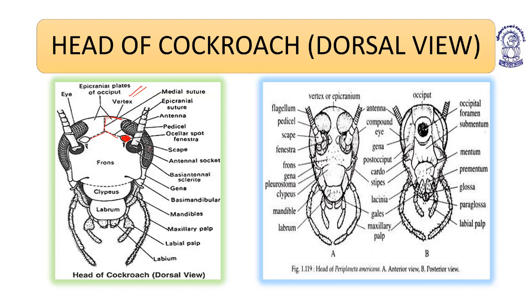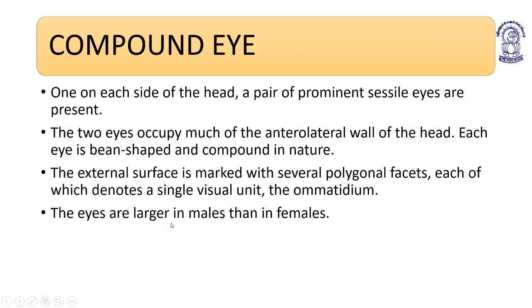Understood? Then we have antennal socket, genae, mandibles, maxillary, and labial. Now coming to the next, compound eyes. One on each side of the head, a pair of prominent sessile eyes are present.